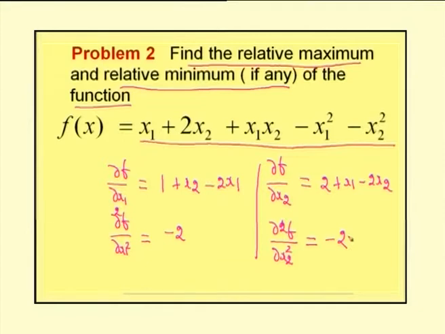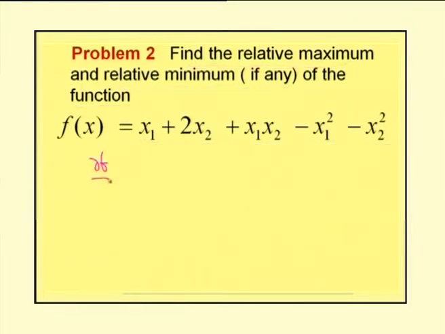So, in order to obtain relative maximum and minimum, since the function in terms of two variables is given, first we will find the partial derivative with respect to x1, the partial derivative of f with respect to x2, and the second derivatives dou squared f by dou x1 squared, dou squared f by dou x2 squared. Now, the necessary condition is we have to equate dou f by dou x1 equal to 0, and the next condition is dou f by dou x2 equal to 0. So, the necessary condition for obtaining an extremum value is dou f by dou x1 equal to 0 and dou f by dou x2 equal to 0.